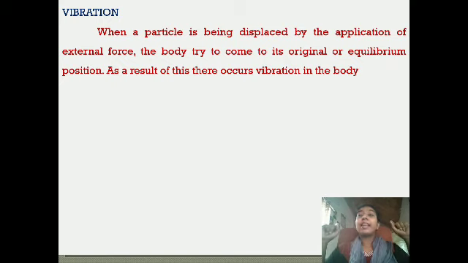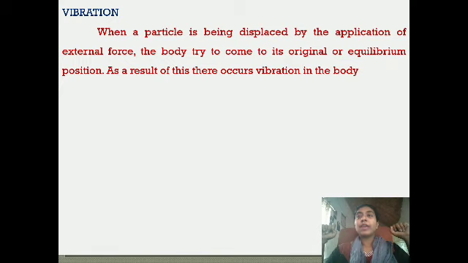And when natural disasters occur, during an earthquake, the earthquake waves are nothing but sound waves. These sound waves are highly random and they are vibratory motions.